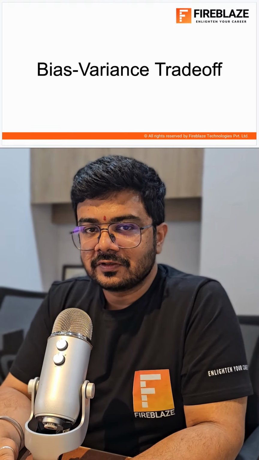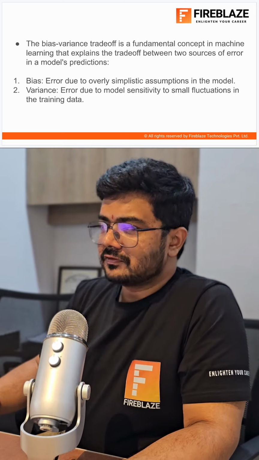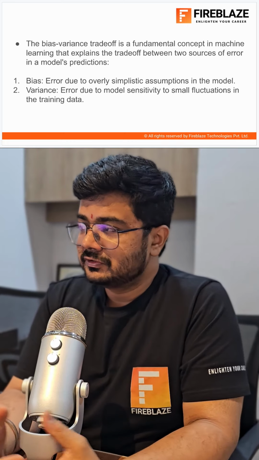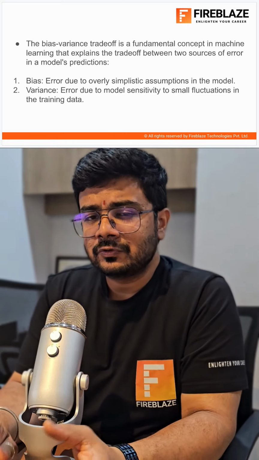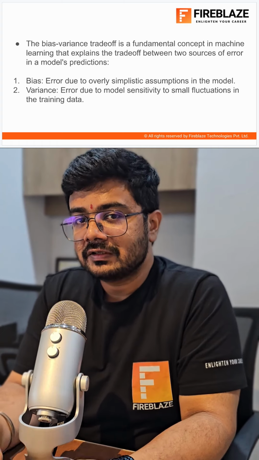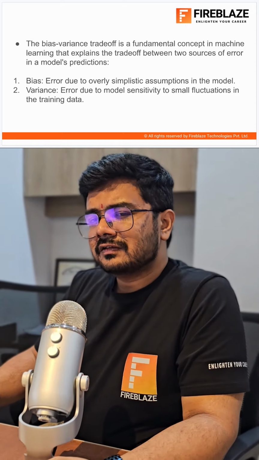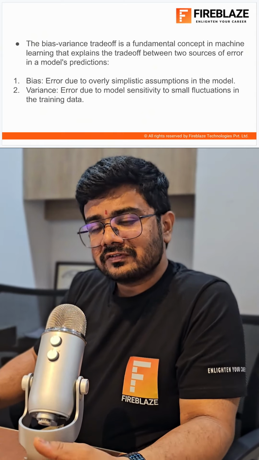Hi, so the topic for this video is bias-variance trade-off. What is this? So bias-variance trade-off is a concept in machine learning that explains the trade-off between two kinds of error that may arise in a machine learning problem. First is bias. Bias is an error that arises due to oversimplistic assumptions.